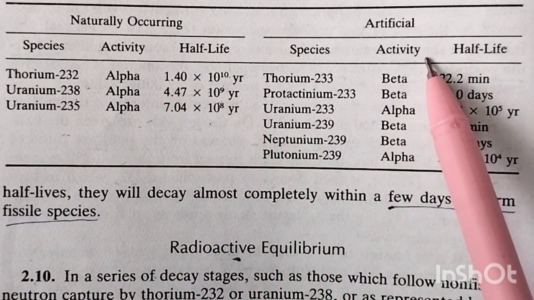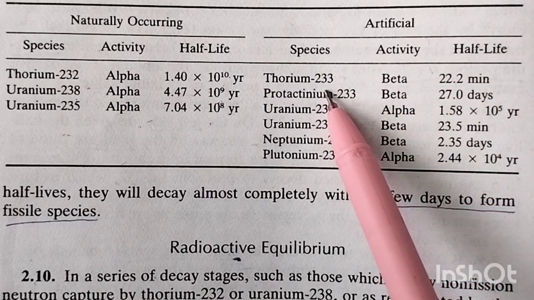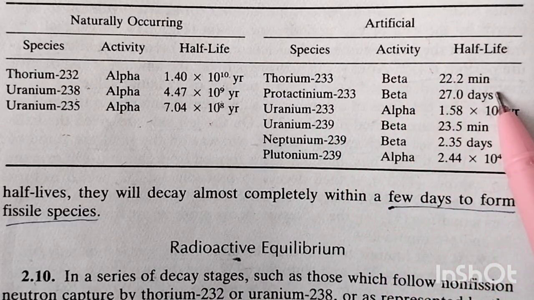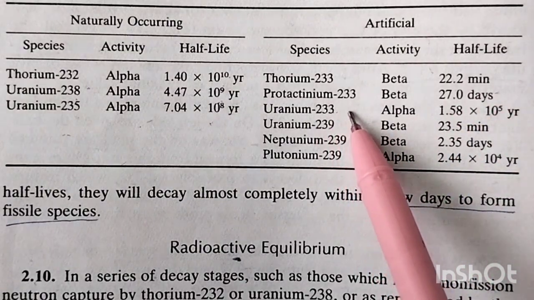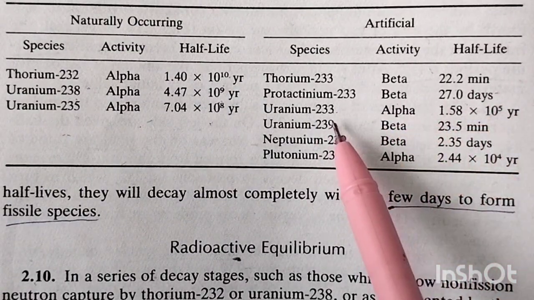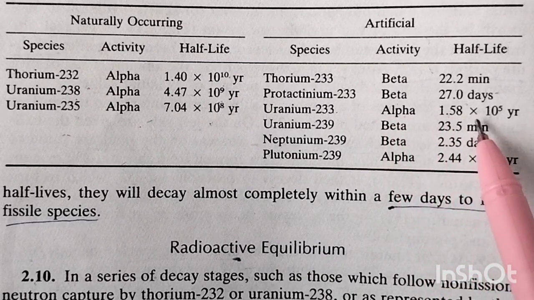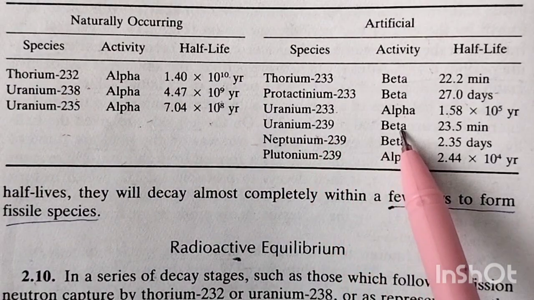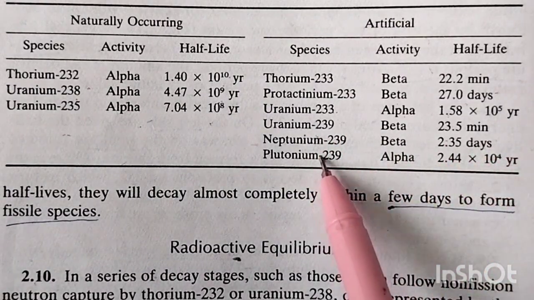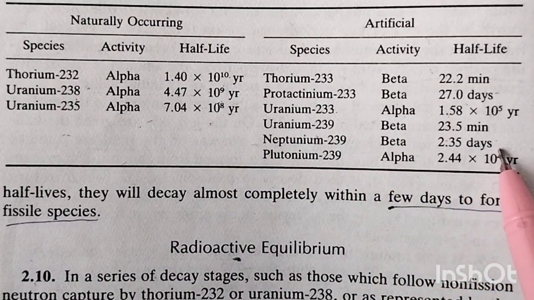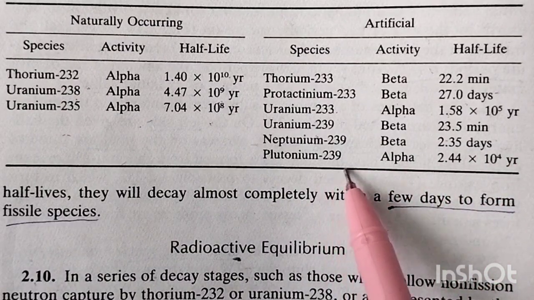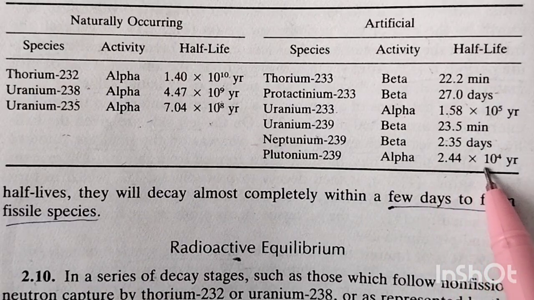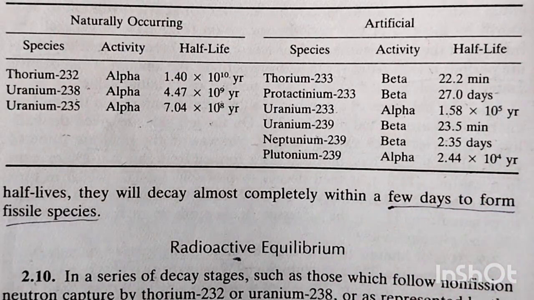Now you see artificial also. Thorium-233 beta decay, 22.2 minutes. Protactinium-233 beta decay, 27 days. Uranium-233 alpha decay, 1.58 into 10 to the power of 5 years. Uranium-239 beta decay, 23.5 minutes. Neptunium-239 beta decay, 2.35 days only. Plutonium-239 alpha decay, 2.44 into 10 to the power of 4 years. So these are the half-lives for naturally occurring as well as artificial nuclides.